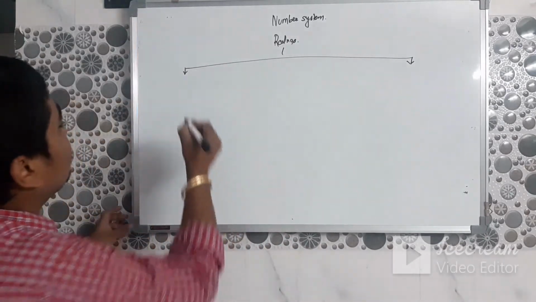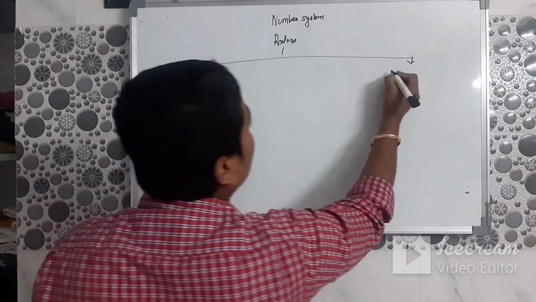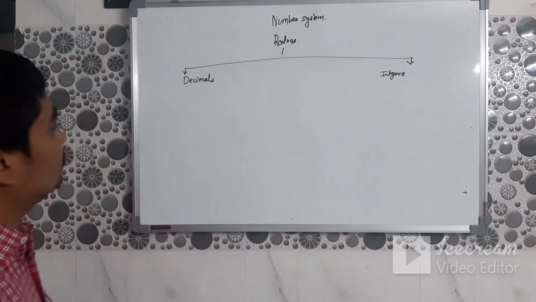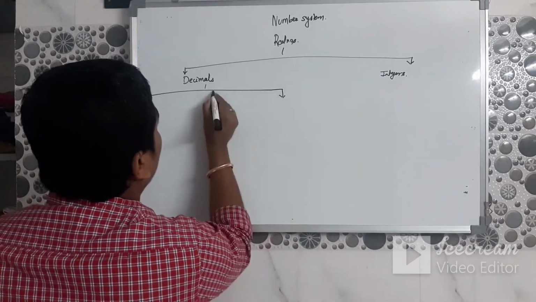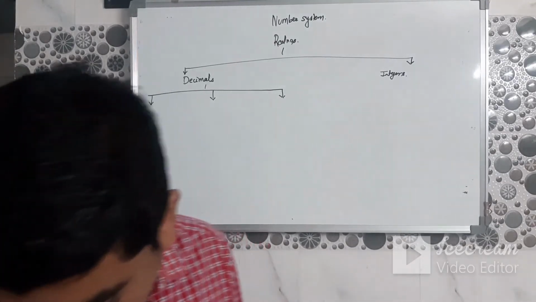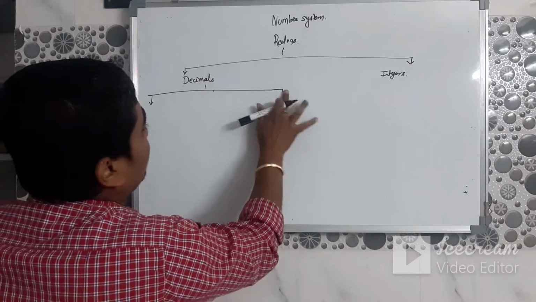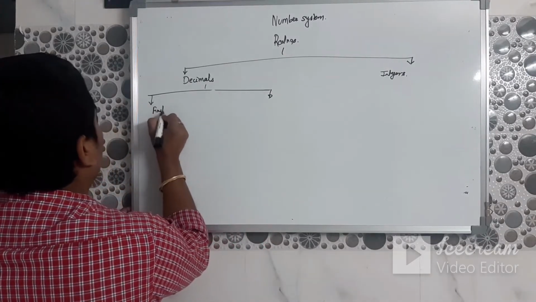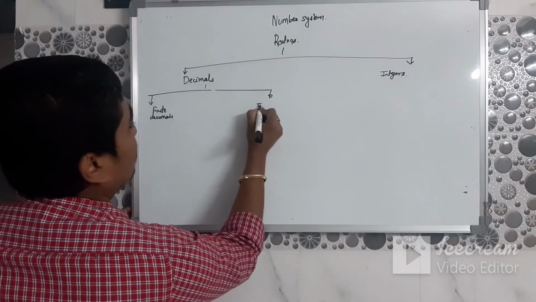So first write decimals here, and here write integers. Decimals, as I have taught you, are of 3 types. I'll categorize them further, before that, into 2: finite decimals and infinite decimals.